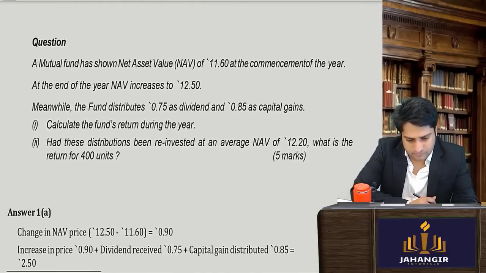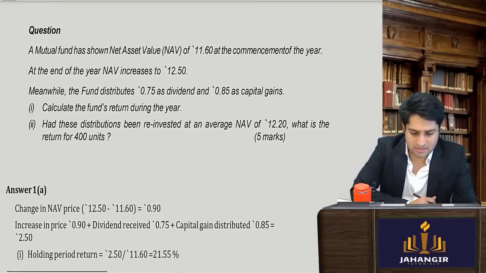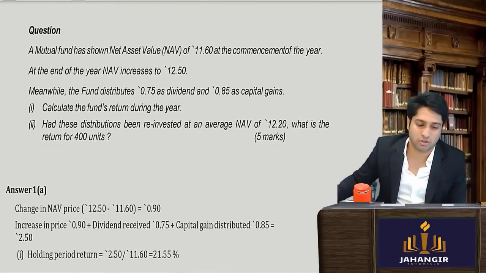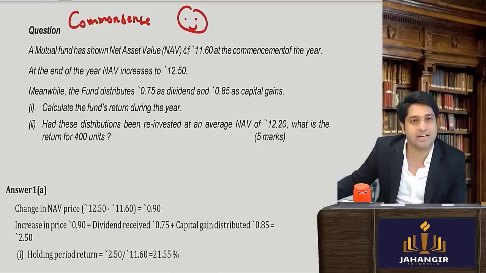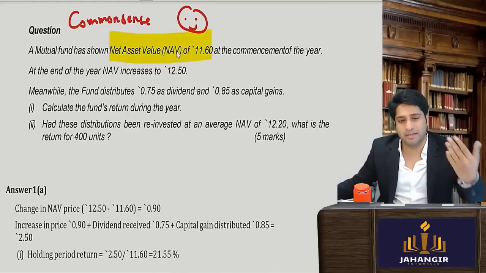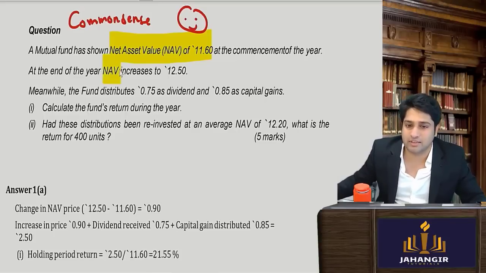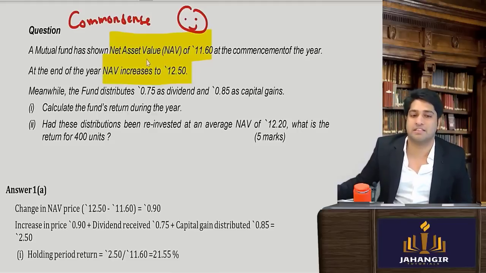Yeah. Now this is another kind of mutual fund question that they have asked. They have asked this based on common sense as well. So let's be excited to solve this. A mutual fund has shown a NAV of rupees 11.60 at the commencement of the year. At the end of the year, the NAV increased to 12.50. Should the investor be happy?